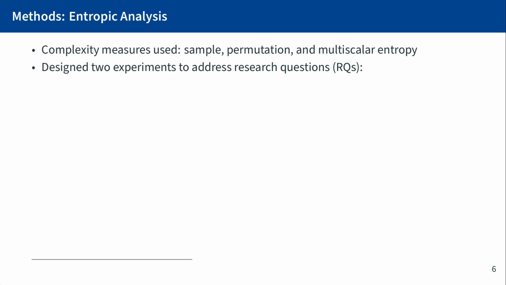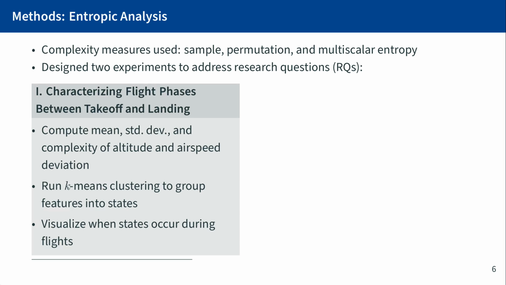We designed two experiments, each one to address one research question. The first one was characterizing the flight phases between takeoff and landing. For this, we computed two traditional statistical features, mean and standard deviation, and then we added the complexity, and then we used altitude and airspeed deviation for this experiment. We then ran k-means clustering to group the features into states, and then we visualized when the states occurred during a flight.